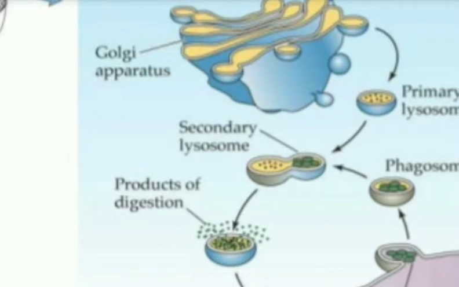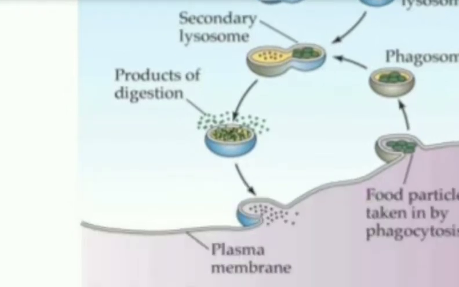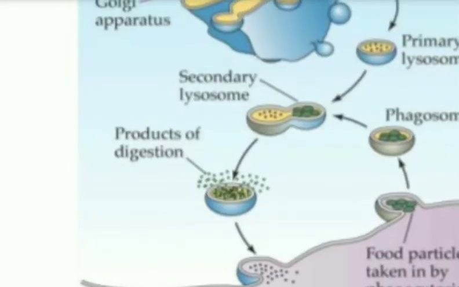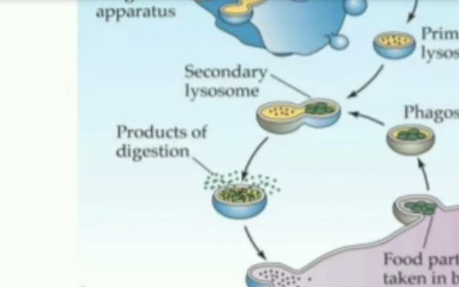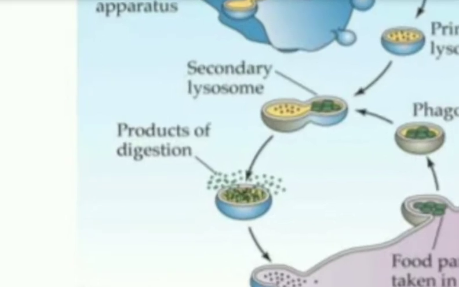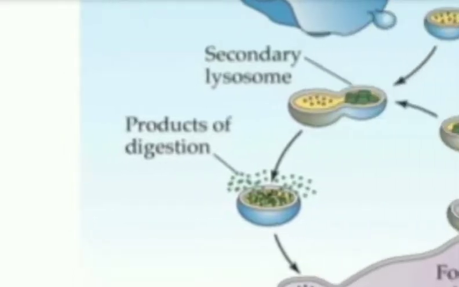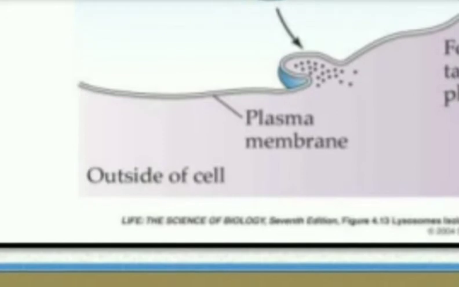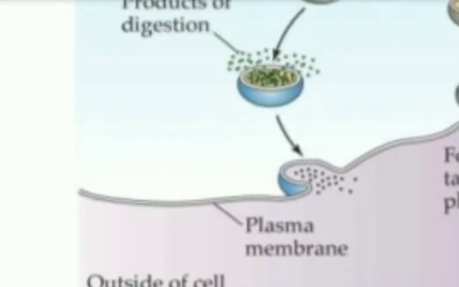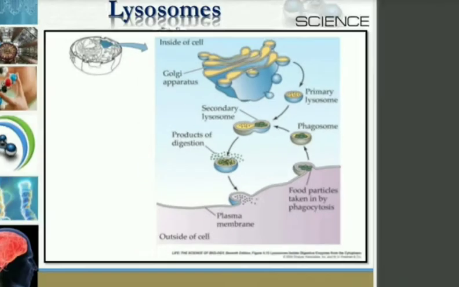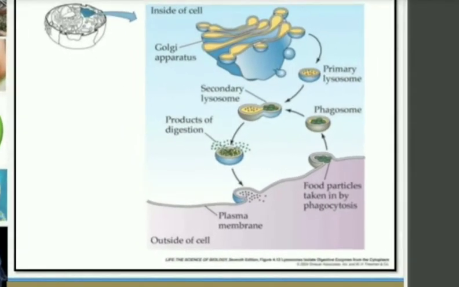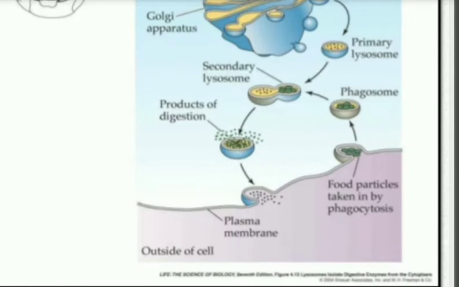Whenever we have food, the food particles are taken in by phagocytosis, the process by which the food particles come inside. And here, in the secondary lysosome, you can see the digestion and mixing of food taking place, and the products of digestion are separated out and again supplied to the body, isn't it? Can you see it? What type of process takes place inside the cell?